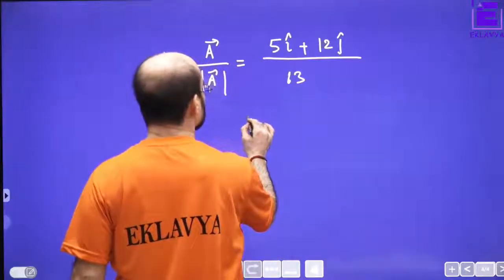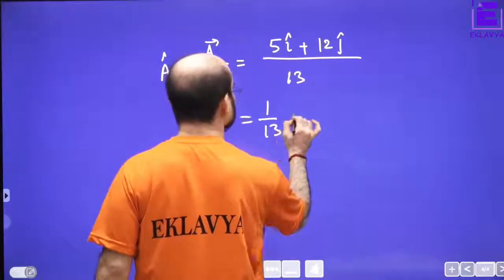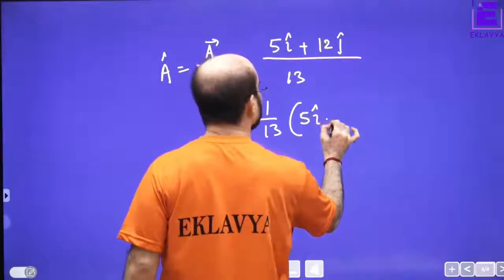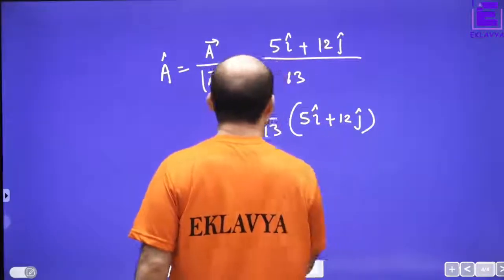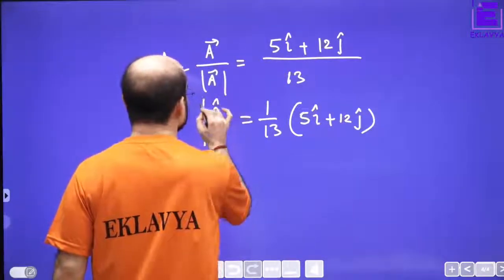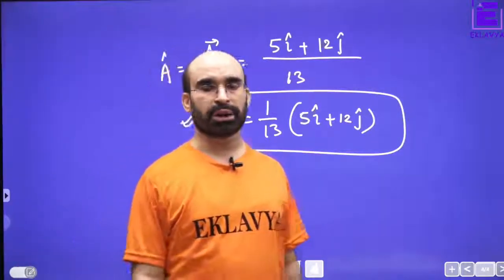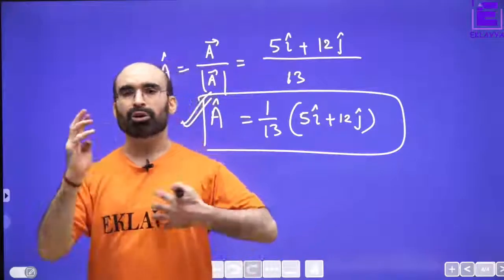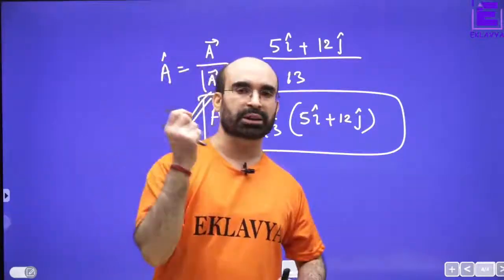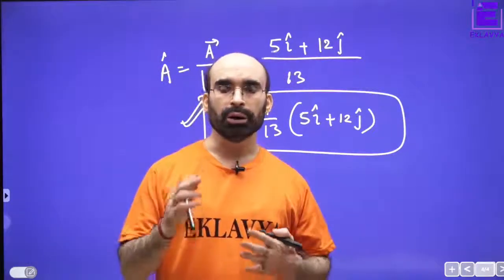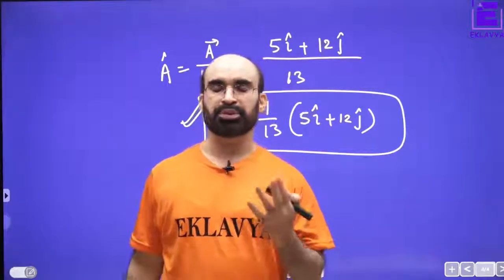Very simple. So this is called the unit vector of vector A. Now you got the idea of how a vector is represented.